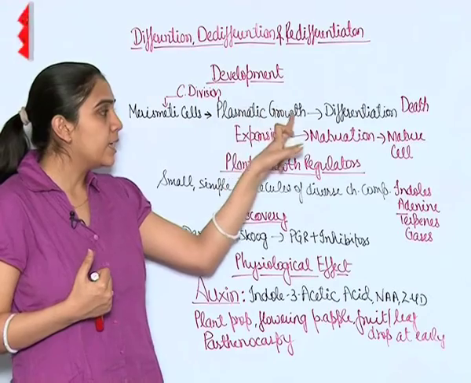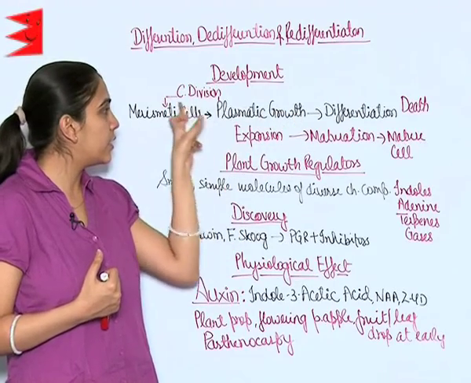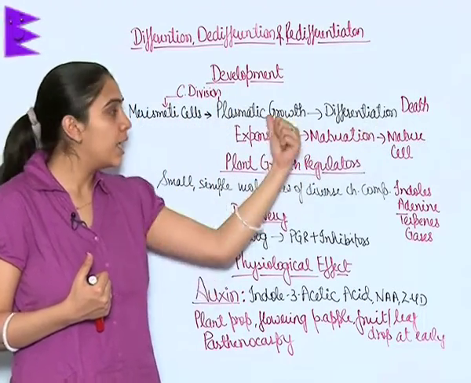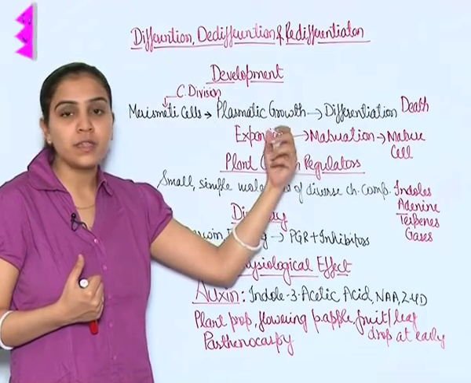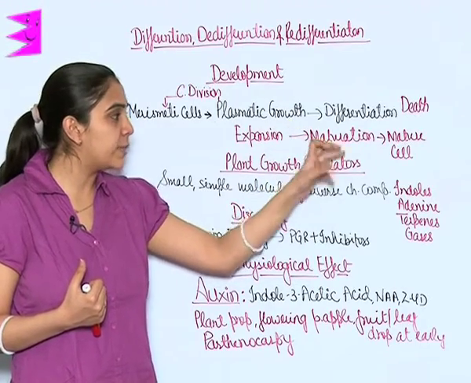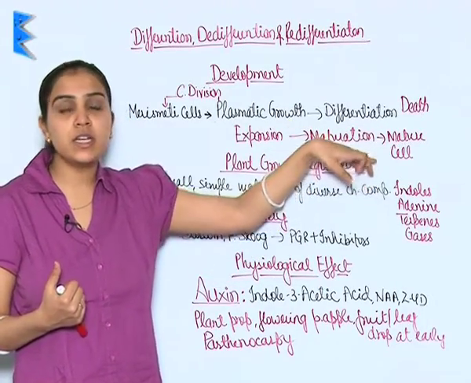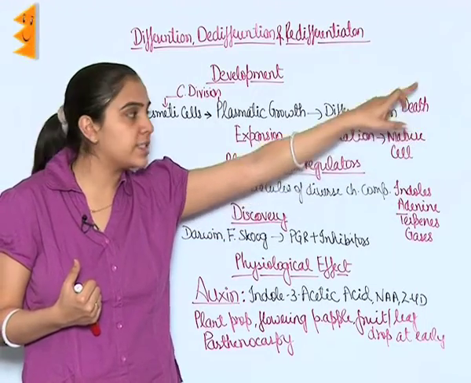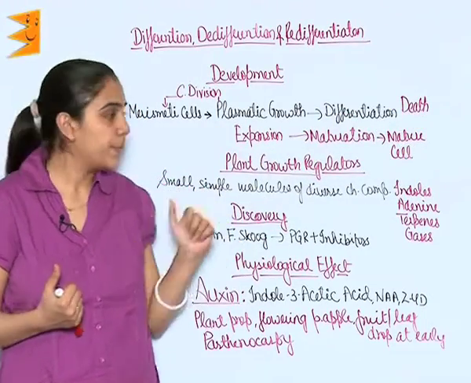Meristematic cells show plastic growth. Here the cell division, you can see, leads to differentiation. In plastic growth, expansion takes place. Differentiation leads to maturation. A mature cell leads to senescence and hence death.